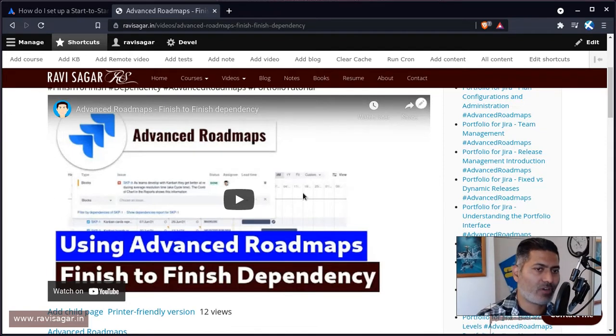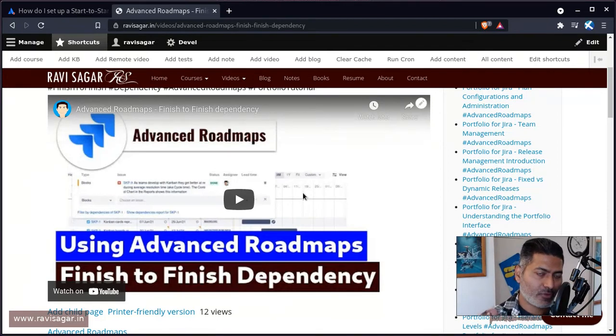So basically, when you're using advanced roadmaps, you have the option to create a dependency, and that dependency is actually nothing but based on the issue type, or not the issue type, but the issue link. And that issue link is something that you can configure. Usually it is blocks, but in advanced roadmaps, when you configure those dependencies, by default, they are finish to start. So basically, when you have two tasks dependent on each other, so if task B is dependent on task A to finish.